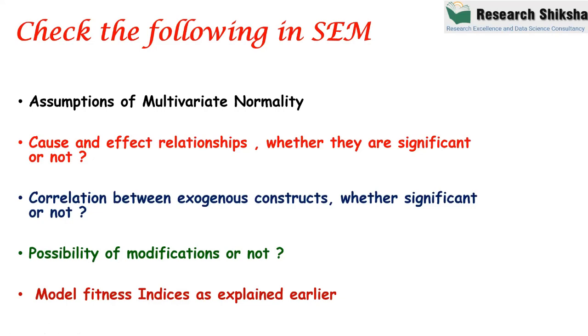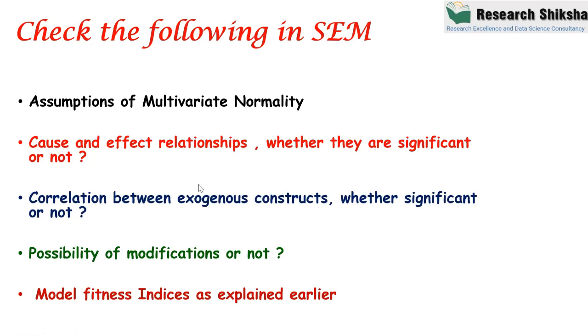So this is one thing we have to check. Number three, you have to apply correlation between the exogenous constructs and check whether they are significant or not. Even if they are not significant, you still have to apply correlation between the exogenous constructs. Exogenous means independent.